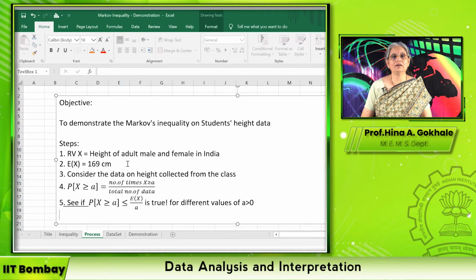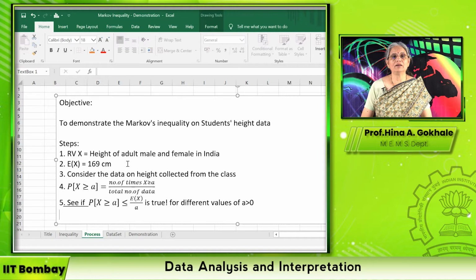And when you take a mixed data, from the internet, you can get an expected value, that is generally the average height of Indian male or female. You have two different numbers. So I have taken those from the internet.